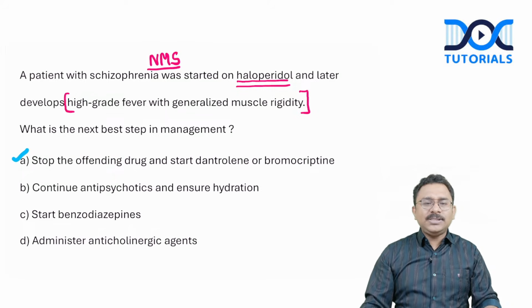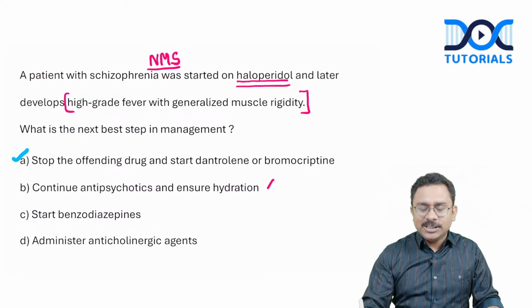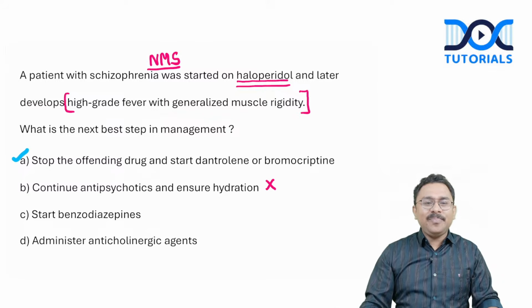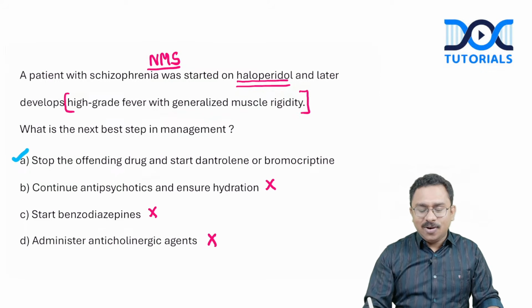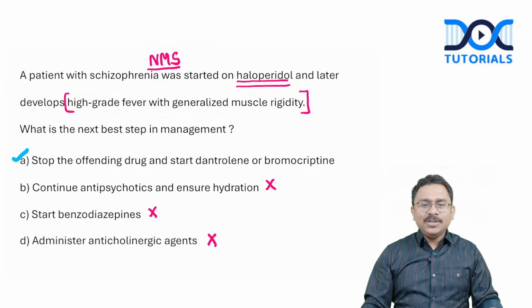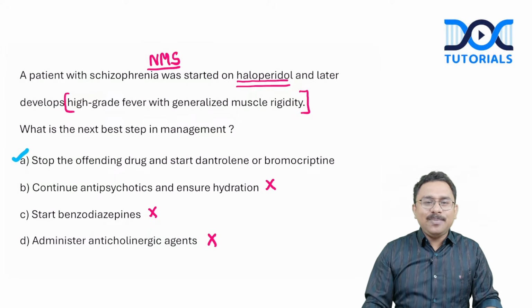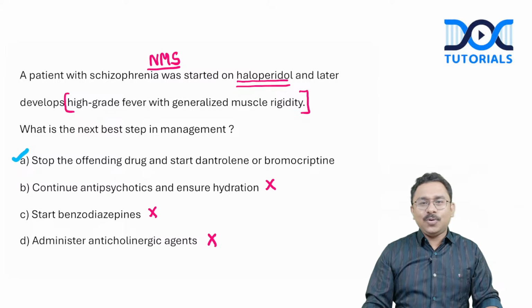Regarding other options, continuing the antipsychotics would be such a crazy idea. Start benzodiazepine, not the best choice here. Start the anticholinergic agents, again, no. So the issue here is neuroleptic malignant syndrome, and the management here is to stop the drug and to start dantrolene or bromocriptine. Okay. Right.